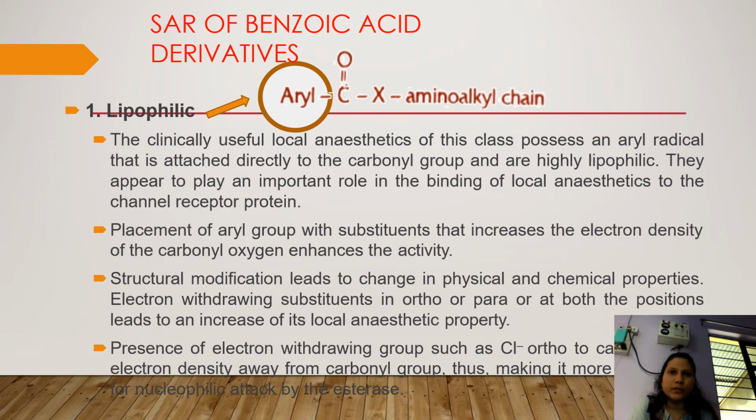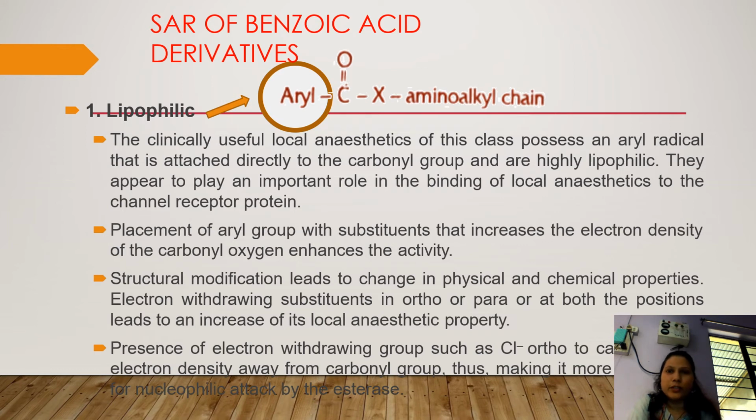What happens whenever there is an electron releasing substituent on this aryl group? There is a polarization of electronic charge in this aromatic ring that reaches the carbonyl carbon, further shared by oxygen by resonance, so the oxygen will be electron rich, and it can be easily available for nucleophilic attack. So comparatively, it has less stability in the case of an ester group.